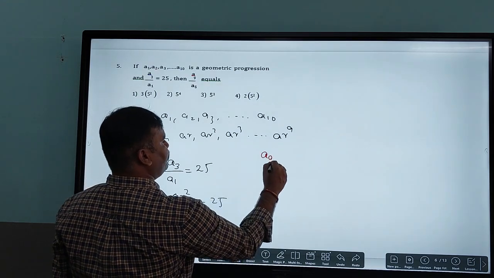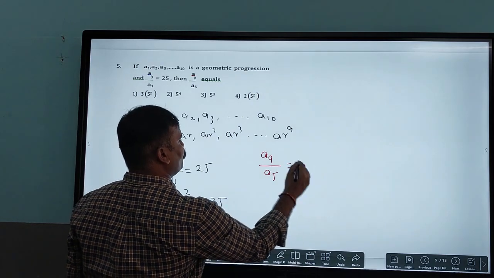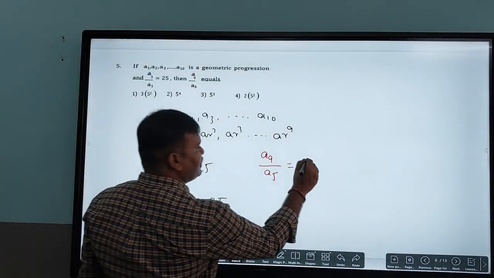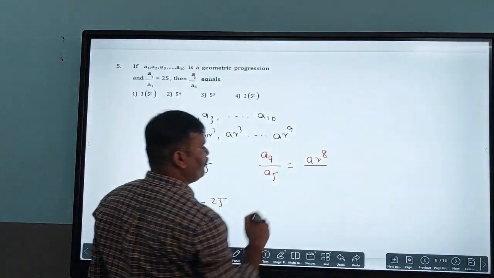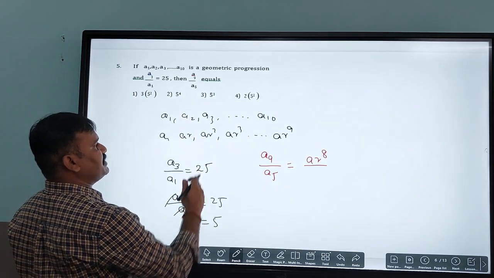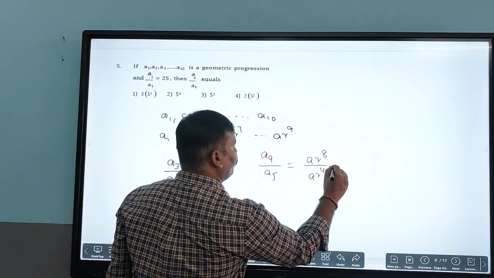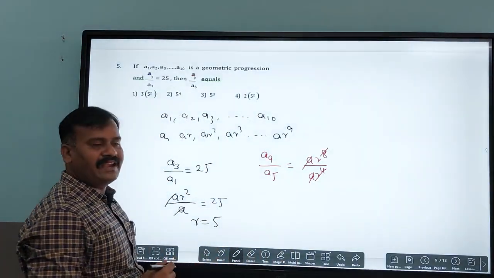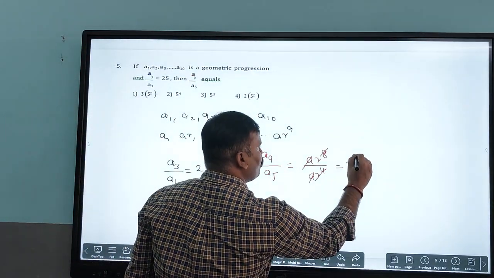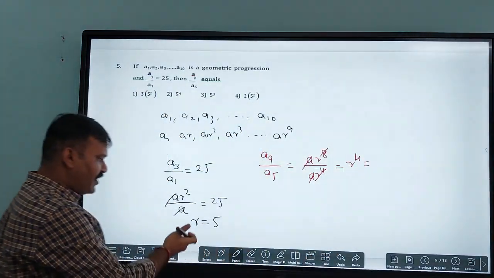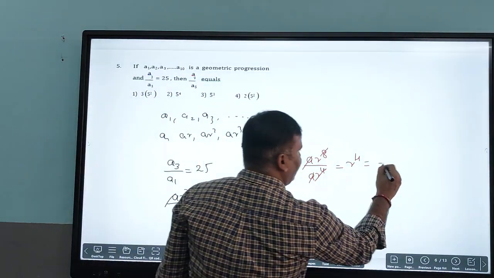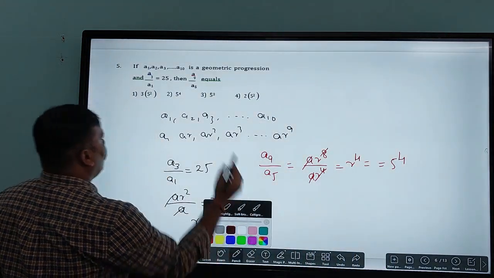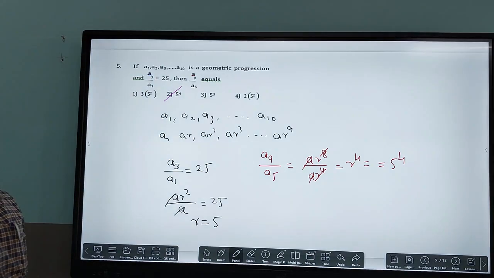So A9 divided by A5 is equal to, what is the A9th term in the general term of the geometric progression? That is AR to the power of 8 divided by, what is the A5? We get AR to the power of 4, and A will get cancelled. R to the power of 4 will get cancelled. Remaining is R to the power of 4. So now what is the R value? We got it here, 5. So that is 5 raised to 4. So according to that, which is the correct option here? Option 2 is the correct one here.